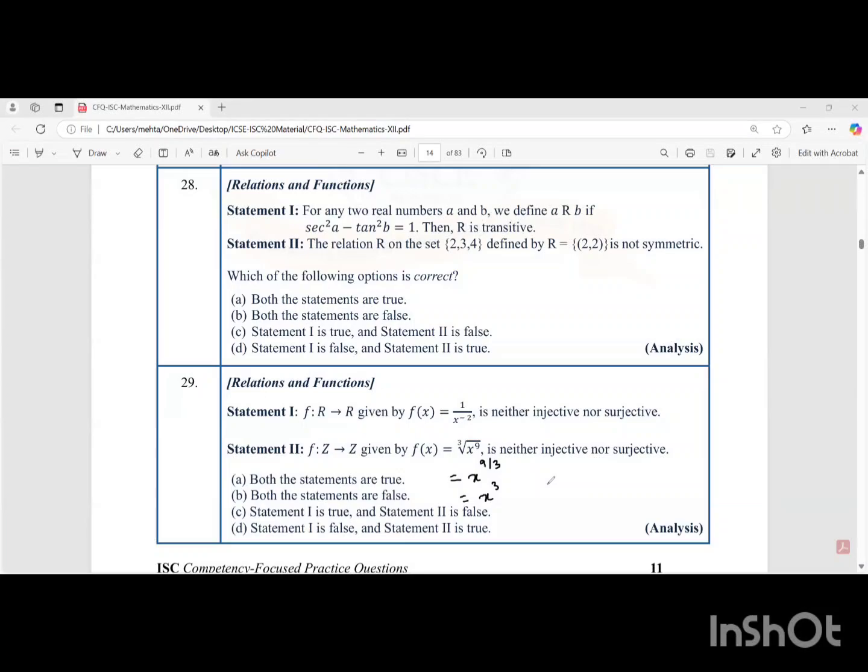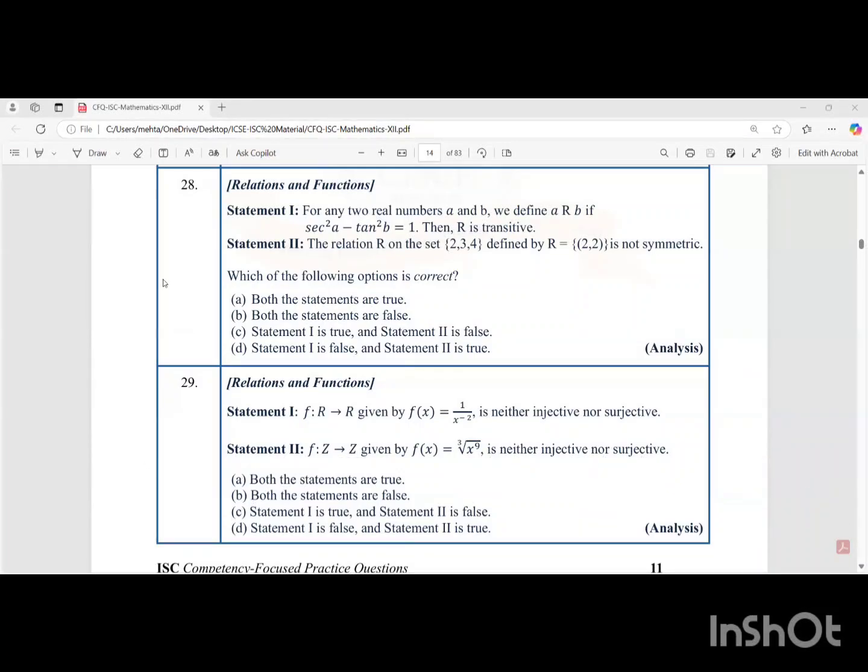We have to check whether it's 1, 1 on 2 for integers. So students, x1 cube is equal to x2 cube. We are using the basic rule. When we remove the cube root, we'll get x1 is equal to x2, and therefore it is 1, 1. It is definitely 1, 1. About surjective, students, we'll get y is equal to x cube. So x is equal to cube root of y. Now here, students, we're talking about integers. So cube root of, let's say, 7 will not be an integer. And therefore, we can say that this is not surjective. But it was injective, and therefore, this statement 2 is false. So 1 is true, 2 is false. The correct option is option C.